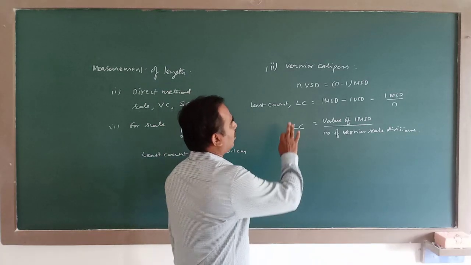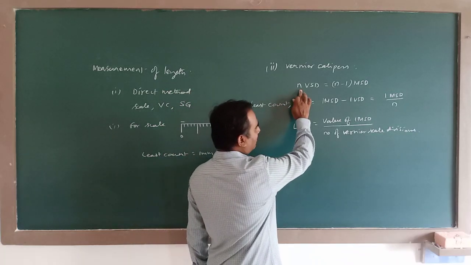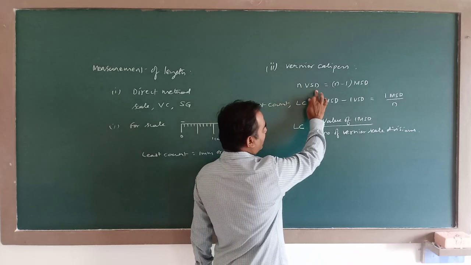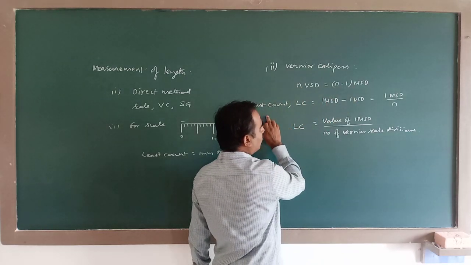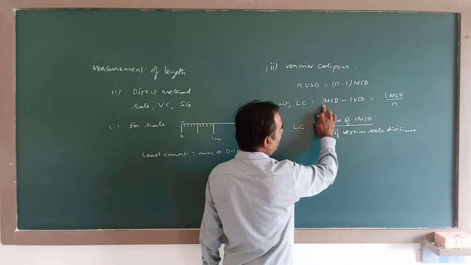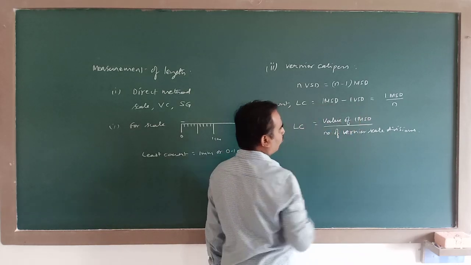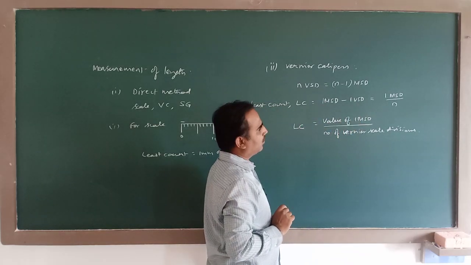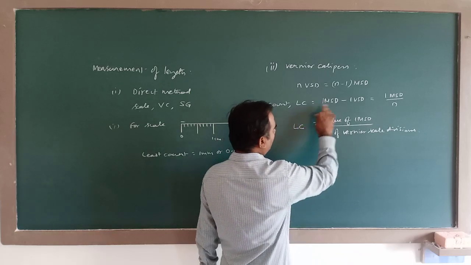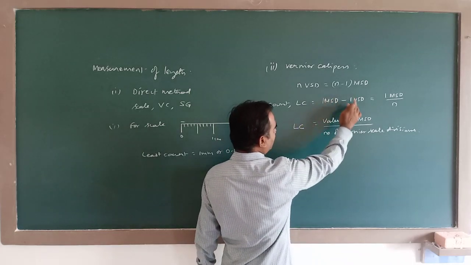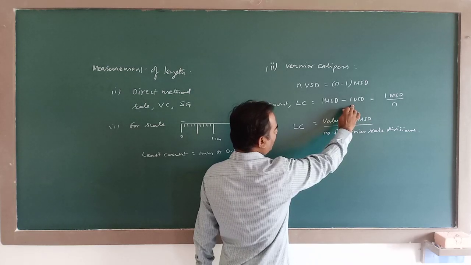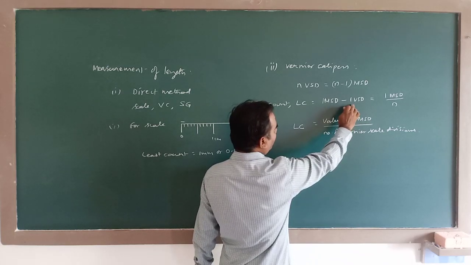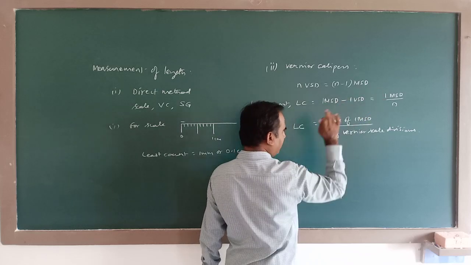So the principle of vernier says that n vernier scale divisions will become n minus 1 main scale divisions. Least count means it is the difference between one main scale division and one vernier scale division. If I substitute for this 1 MSD, it becomes n minus 1 by n, and from that you will get that equation.